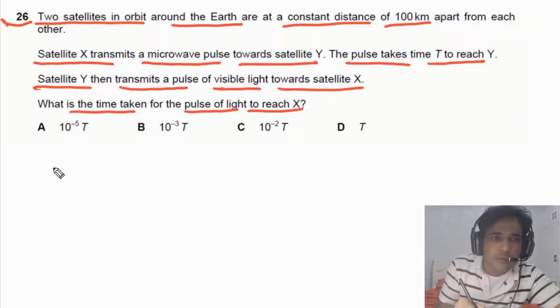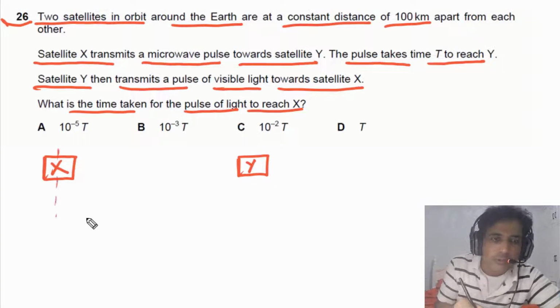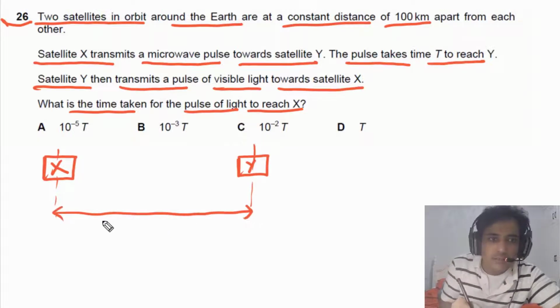So first of all, simply we can imagine that there are two satellites. So we can say this is satellite X and we have another satellite here at a distance of 100 kilometers. The distance between these two satellites is given. Distance is equal to 100 kilometers. We can say d is the distance.